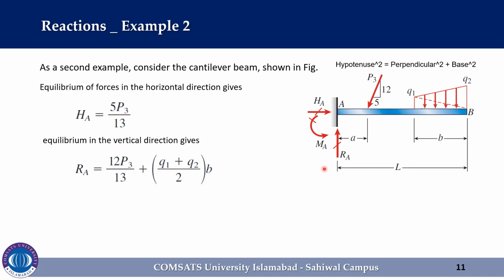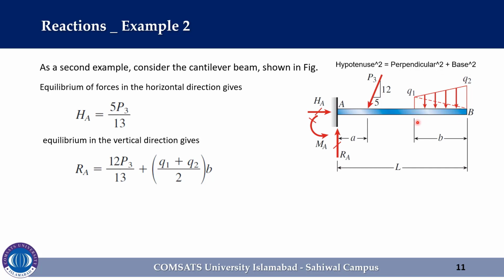In this example, we will sum moments about point A in order to eliminate both H_A and R_A from the moment equation. Also, for the purpose of finding the moment of the distributed load, we will divide the trapezoid into two triangles as shown by the dashed line in the figure. Each load triangle can be replaced by its resultant, which is a force having its magnitude equal to the area of the triangle and having its line of action through the centroid of the triangle as shown in the figure.